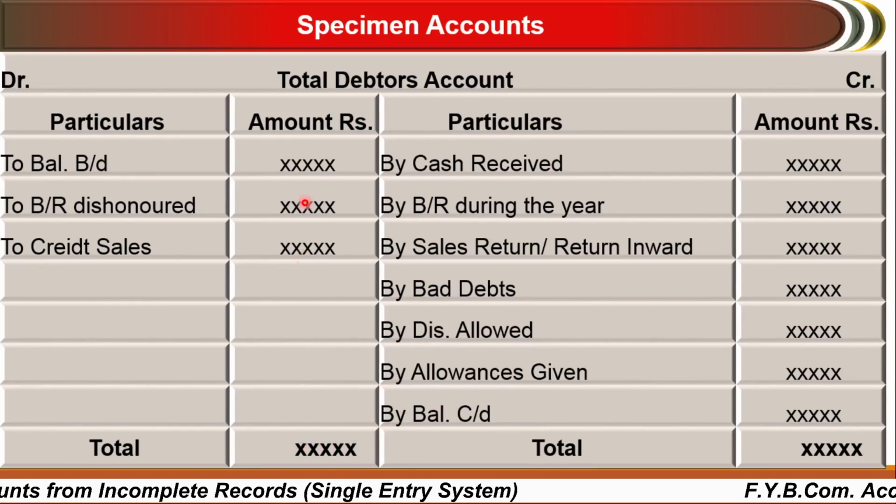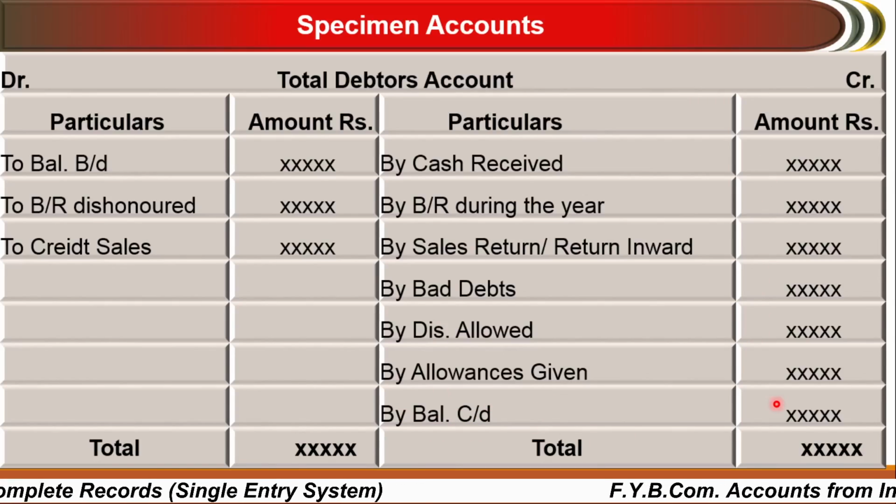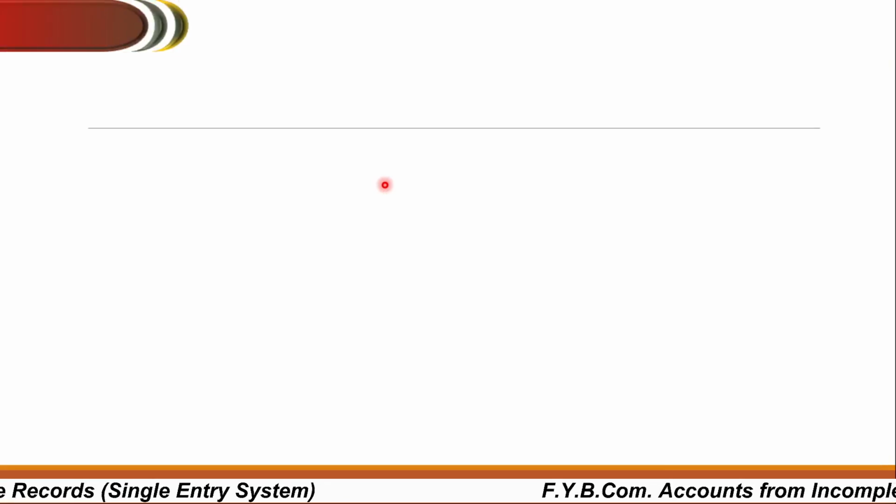And finally, you have to calculate the balance carried down. So the total credit side will be deducted from the total debit side. After that you can calculate the balance of the total debtors account.